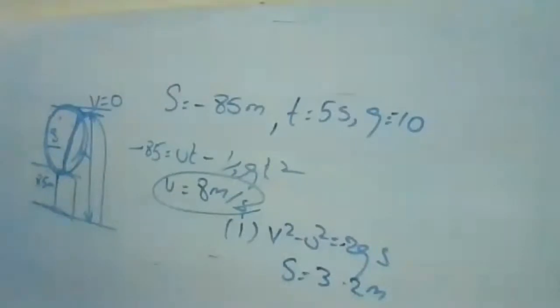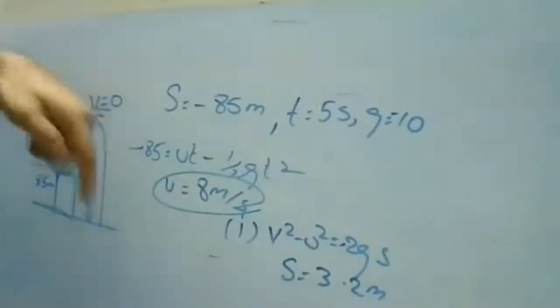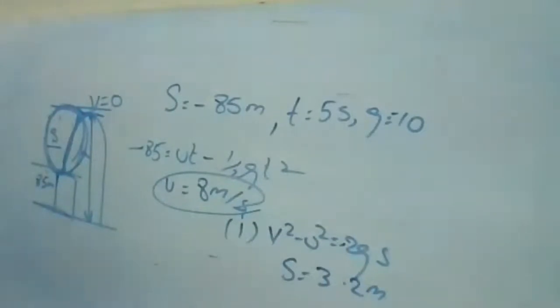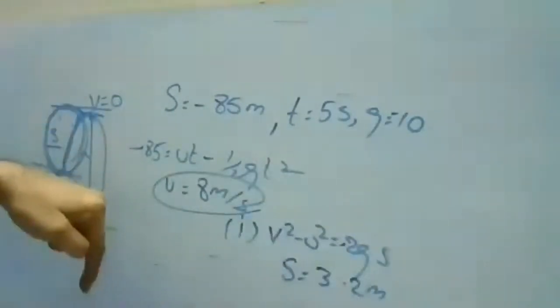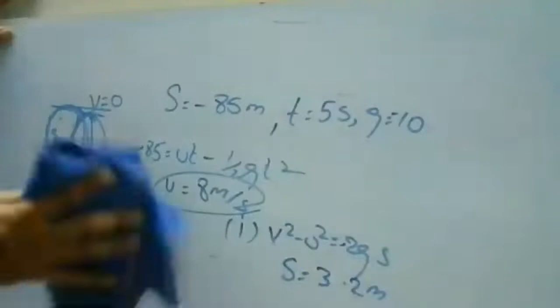So in this, the second question is given. We need to find the velocity with which it reaches the ground. Remember, it was reaching the ground, moving towards the ground. Acceleration is plus for the second case. So we need to find the final velocity, v, for the second case.